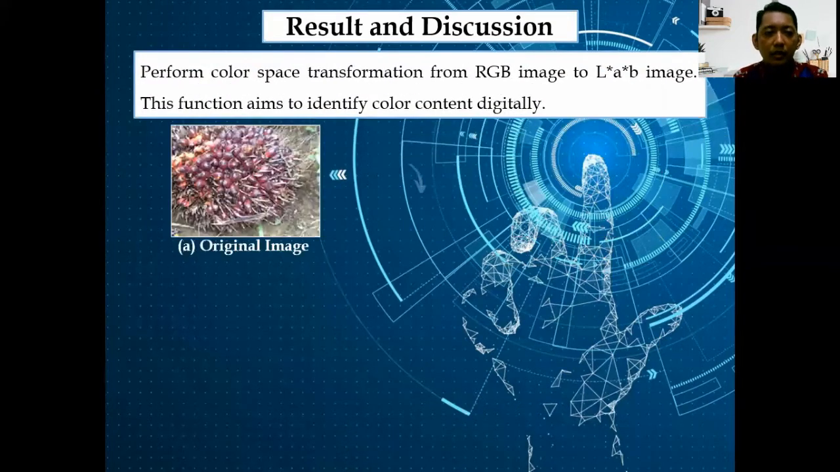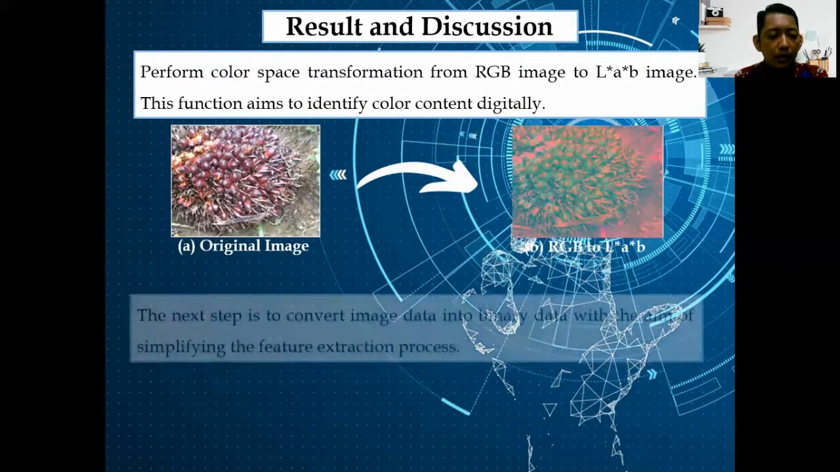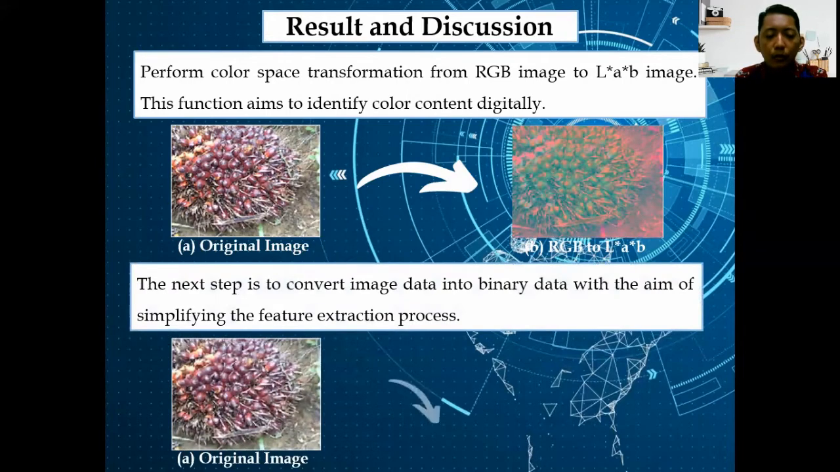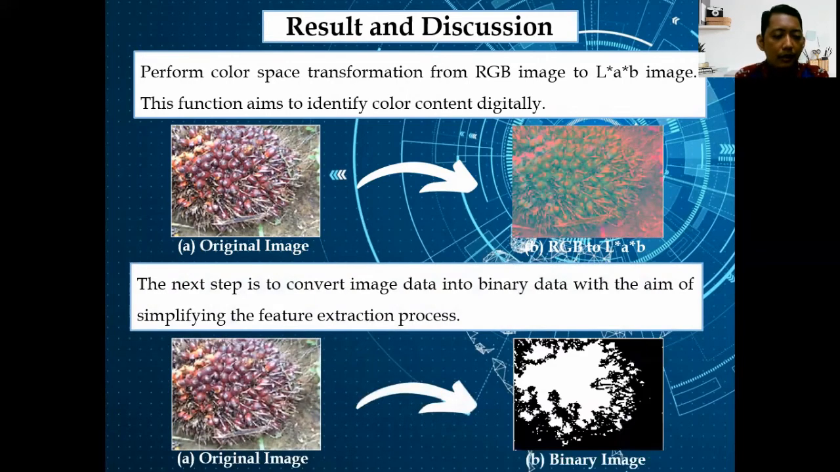Result and discussion. The first step is to input the image to be tested. Next, the color space transformation from RGB image to LAB image. This function aims to identify color content digitally. Can be seen in the picture, the original image transformed to LAB image.